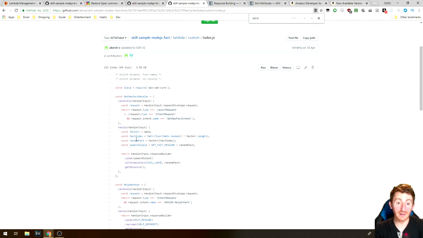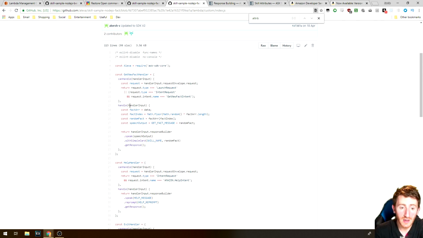And now how does it work in one of these handlers? We have two main parts of each handler: the can handle and the handle. The can handle is basically deciding, can I as a handler handle this request? I'm going to be saying handler a lot. You can see here we have handler input dot request envelope dot request.